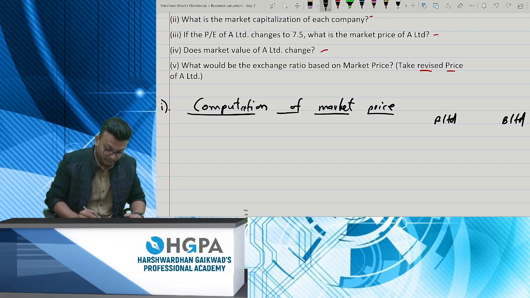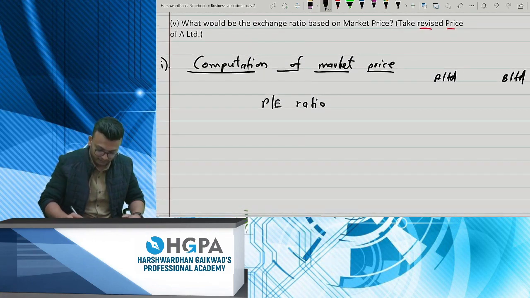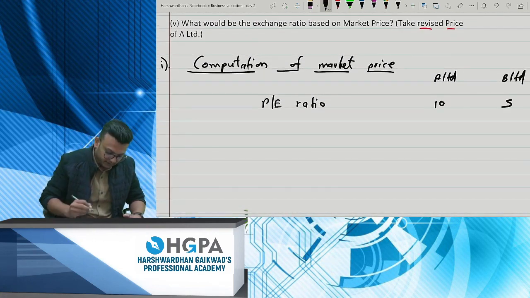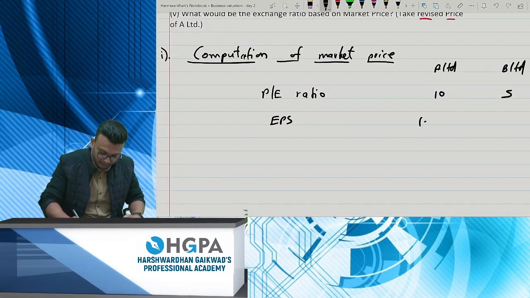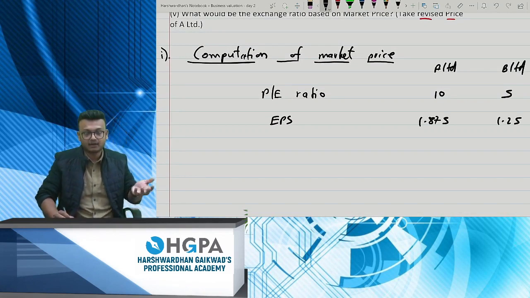Okay, now first PE ratio, how much is it? 10 and 5. So 10 times and 5 times. How much is your EPS? They have already given you EPS 1.875 and 1.25.